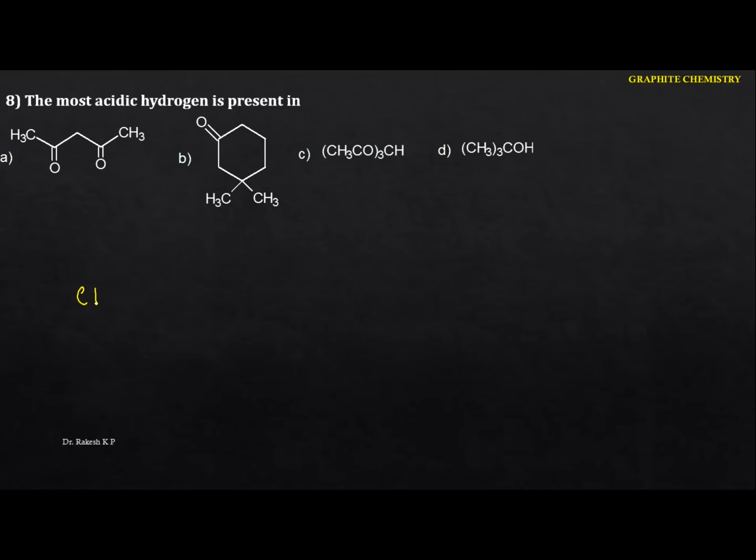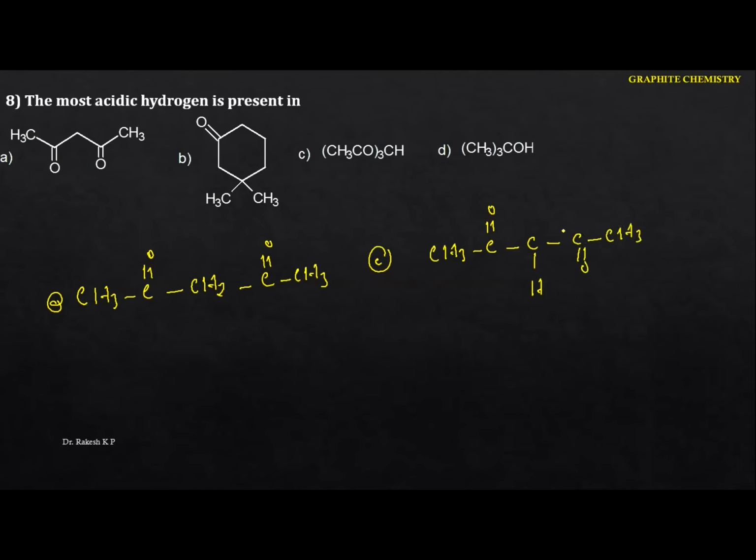CH3C=O, then CH2, and then C=O CH3. This is already given, this is the carbonyl group. For the second one, CH3C=O, and here I am going to write the one more hydrogen. Again we are having a C=O CH3, and again C=O CH3. So here we are having like this. Okay, so these are the structures for this condensed formula.